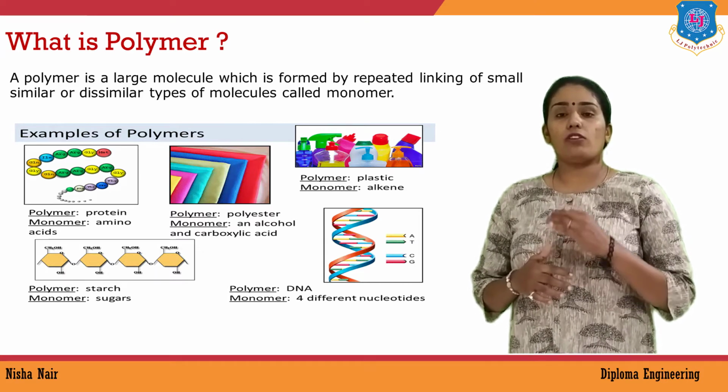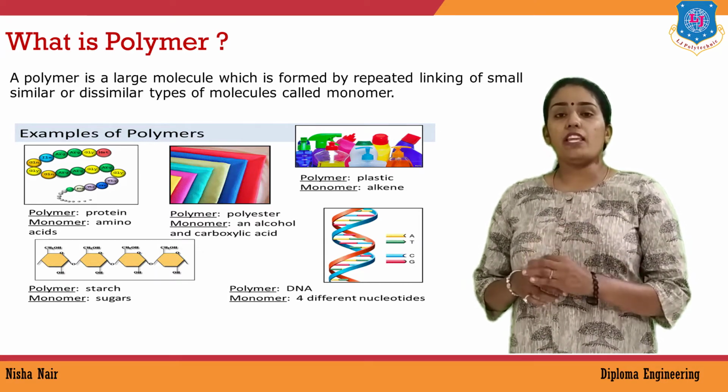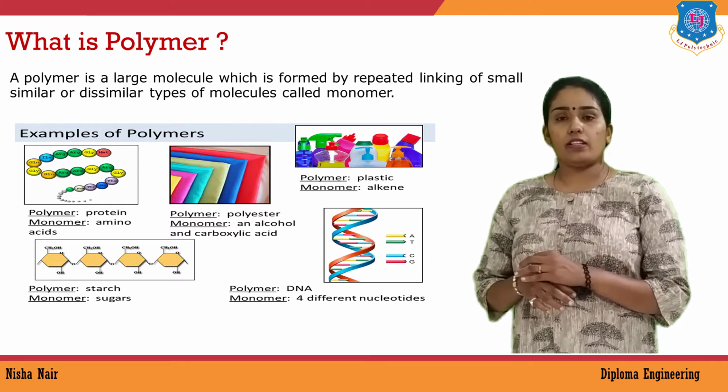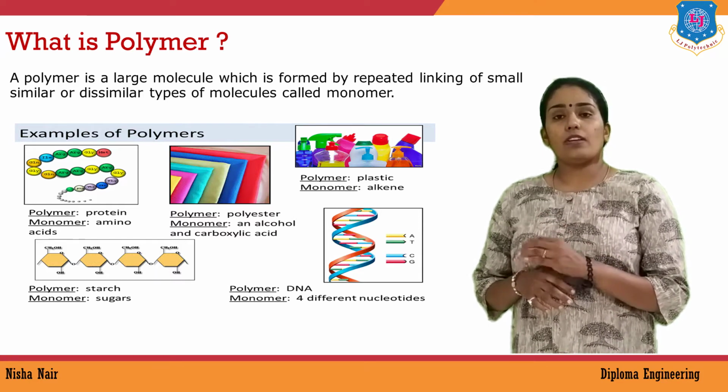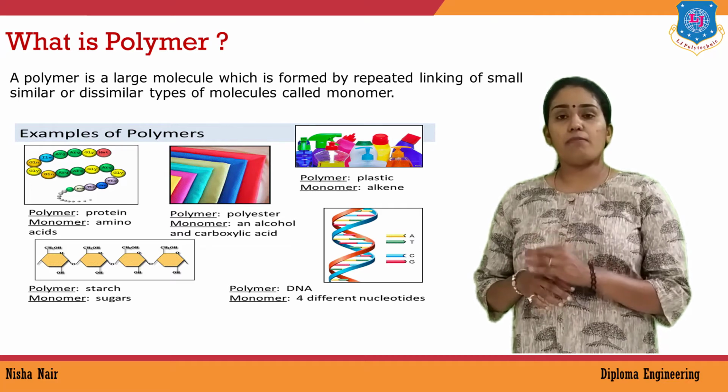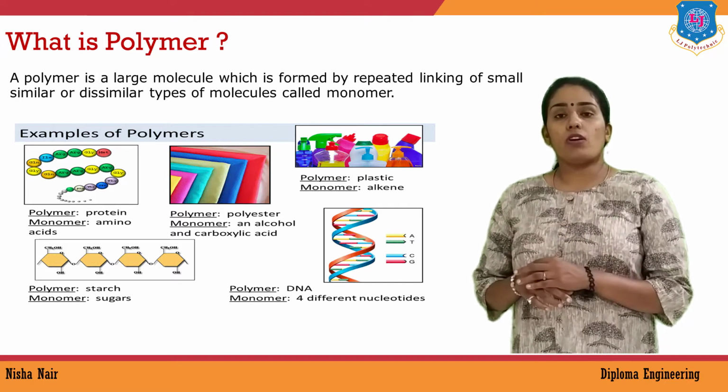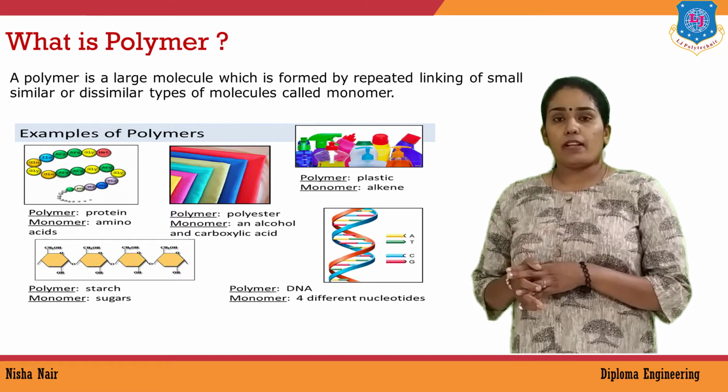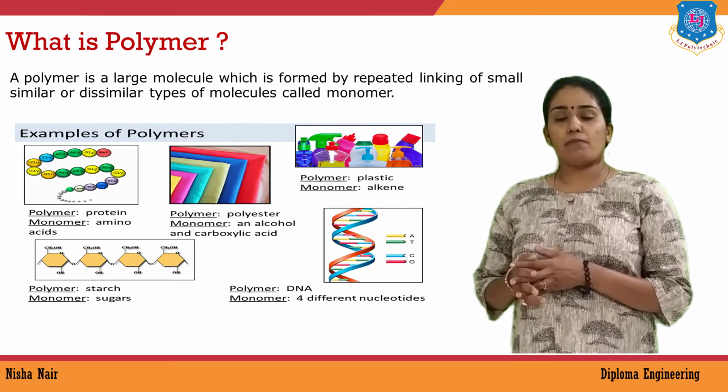So, we can define polymer as many monomer units combined together to form a single large molecule. And the chemical process in which the polymer molecule is formed is called polymerization. Here you can see different examples have been given.